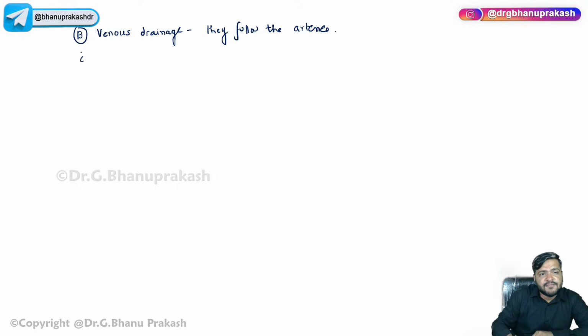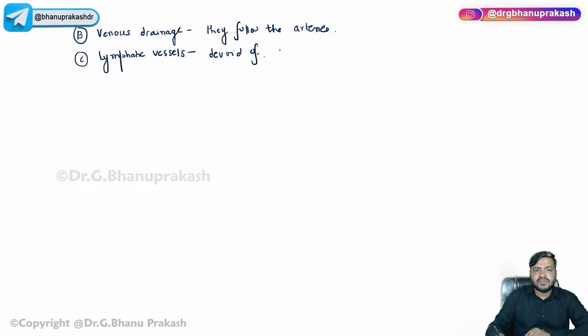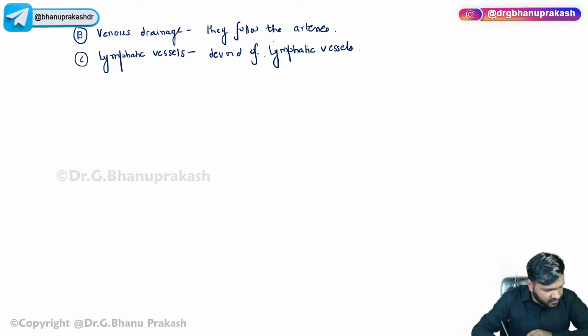Now coming on to the lymphatic vessels. Remember, the bones are devoid of lymph. They are not carrying any lymphatic vessels.